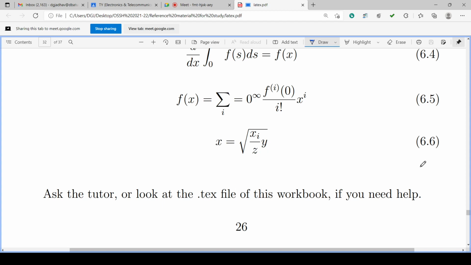Then there are different mathematical expressions, types, fonts, font settings, lists, tables, and figures. All these we have discussed till now.